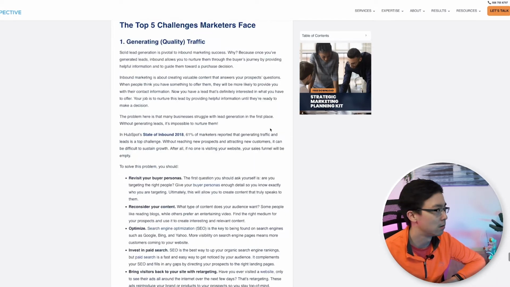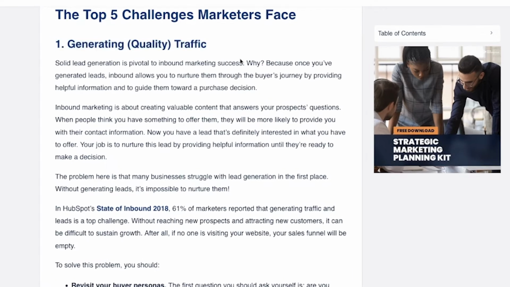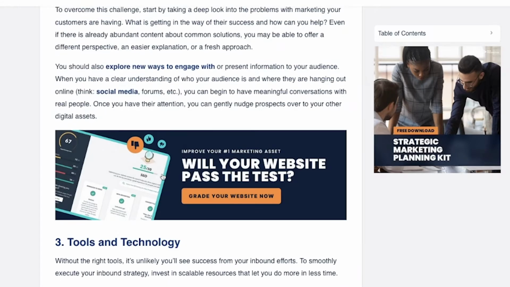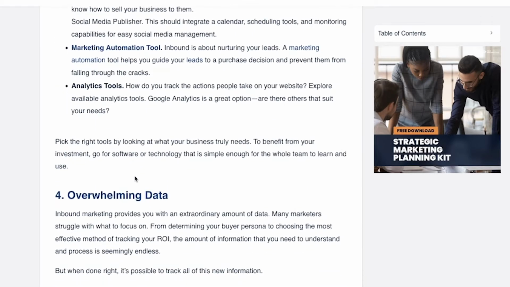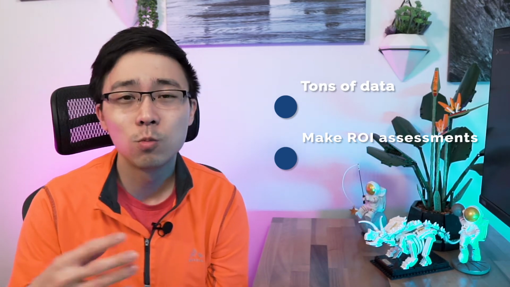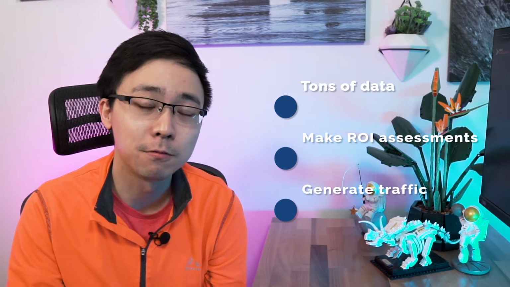I can repeat this process over and over again as I go through some of these top results. In this case, generating traffic is really becoming a highly sought after challenge for marketers. And another one is information overload, tools and technology, and overwhelming data. So from this quick analysis, I've already figured out some of the common challenges that marketers often face. They often have to dig into overwhelming amounts of data, make an ROI assessment of their marketing activities, as well as generate more traffic for their business.